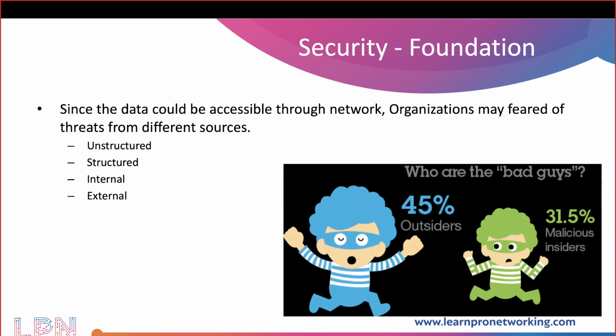Depending on from where the threat is being initialized, the threats are classified into four: unstructured, structured, internal, and external. Depending on the origin from where the threat is being initialized, it could be from an authorized user, it could be from an unauthorized user. The attack could be initiated from your internal network, or from an external network, or the attack could be coming from a professional attacker or a novice user. It could be anything. So based on that, the threats have been categorized into four: unstructured threats, structured threats, internal threats, and external threats.